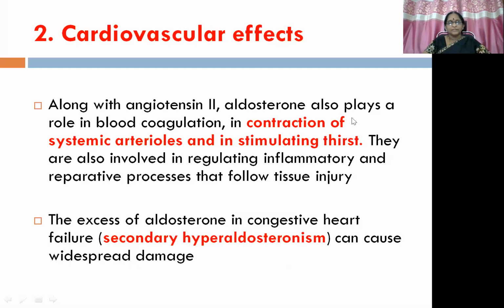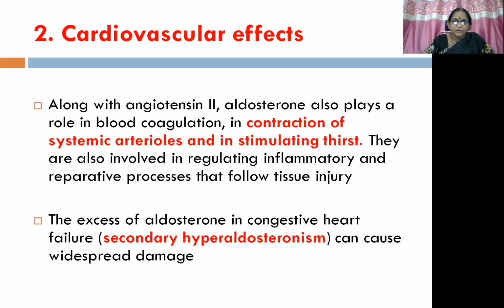Then coming to the cardiovascular effects. Along with angiotensin II, aldosterone also plays a role in blood coagulation, in contraction of systemic arterioles, and in stimulating thirst, and is also involved in regulating inflammatory and reparative processes that follow tissue injury.